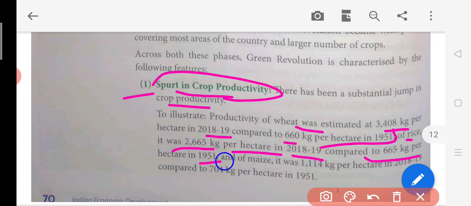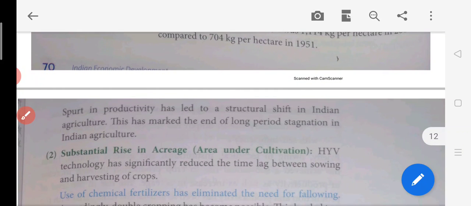And maize is also 1,114 kg per hectare in 2018, in comparison to just 704 kg in 1951. So we can see that after independence, when the agriculture sector started, in terms of maize, rice and wheat, we were doing really well. This is how they overachieved the target. Actually, in the first five year plans, we overachieved the target.